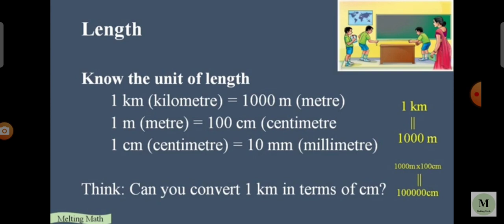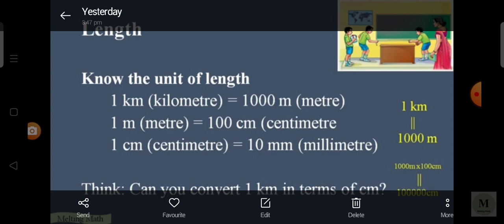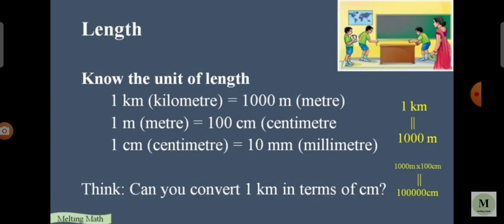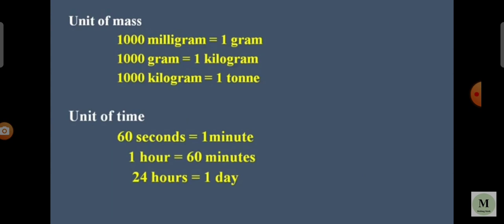1 kilometer equals 1000 meters. 1 meter equals 100 centimeters. 1 centimeter equals 10 millimeters.